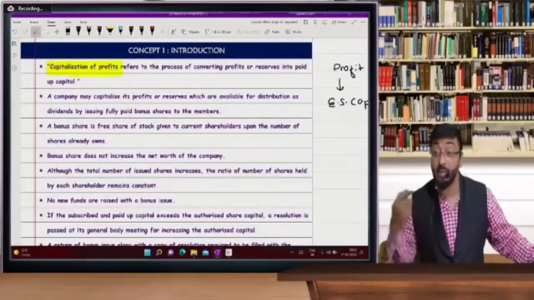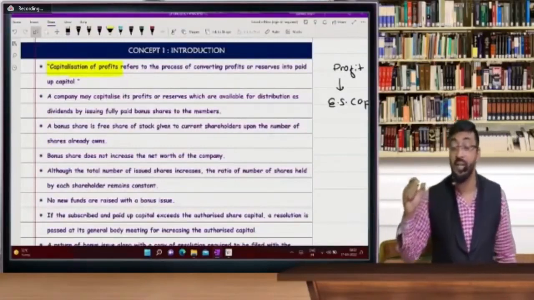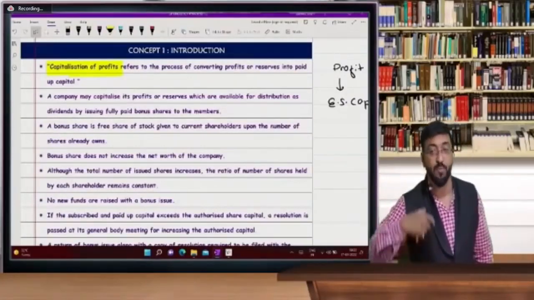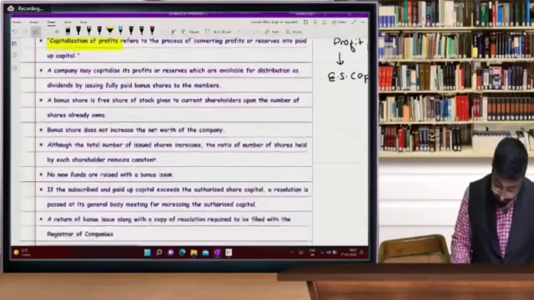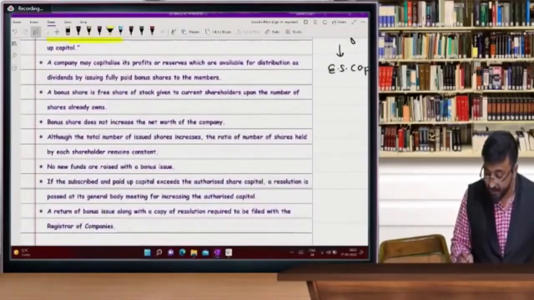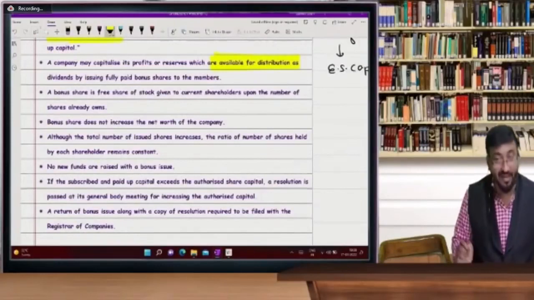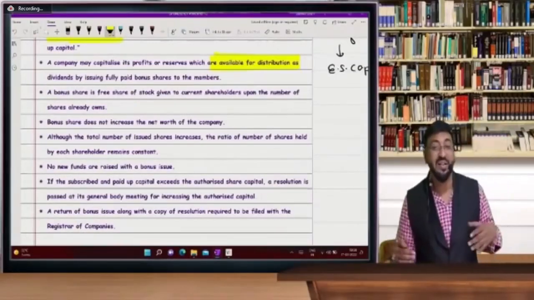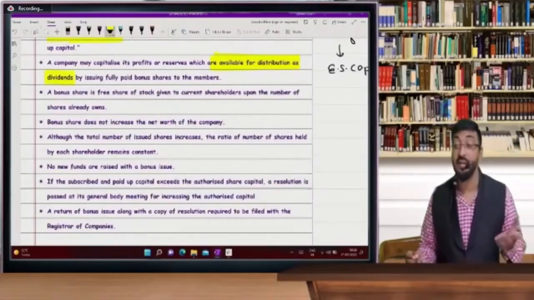Remember the word capitalization. What is the meaning of bonus shares? The second word for bonus share is capitalization of profit. Okay, so a company may capitalize its profits and reserves which are available for distribution or for dividend. Available for distribution. Distribution is dividend. But what happens in case of dividend?